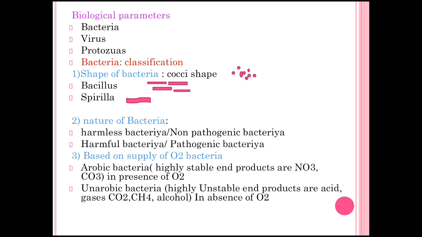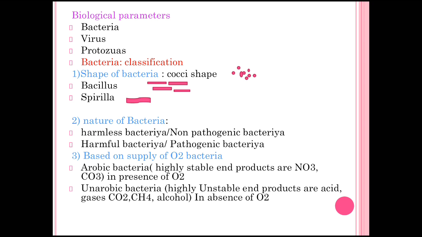Now the second one is the nature of bacteria. First is the harmless bacteria. It is also called non-pathogenic bacteria. And the second one is the harmful bacteria. It is also called the pathogenic bacteria. These are the nature of bacteria.